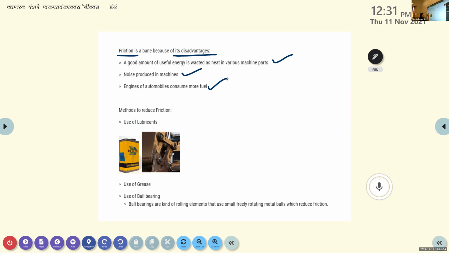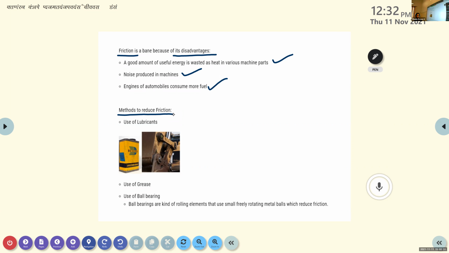Now the next topic: what methods can we adopt to reduce frictional force? The first one is the use of lubricants. Lubricant means we apply some kind of oil or grease over the surface of the moving body, and thereby we can reduce the frictional force. Application of oil or grease. Use of lubricants.